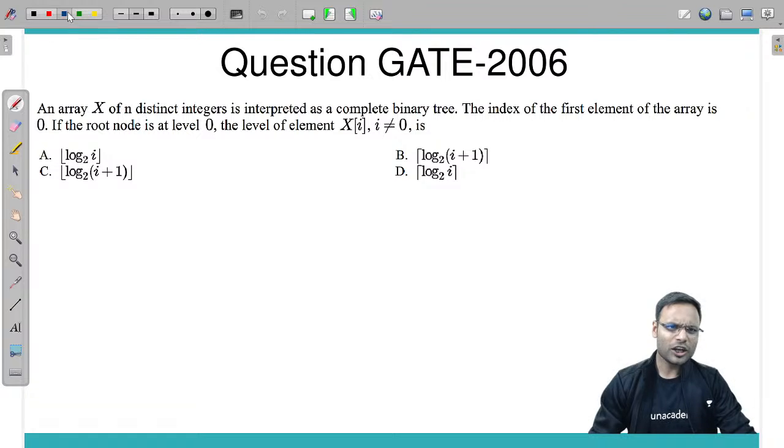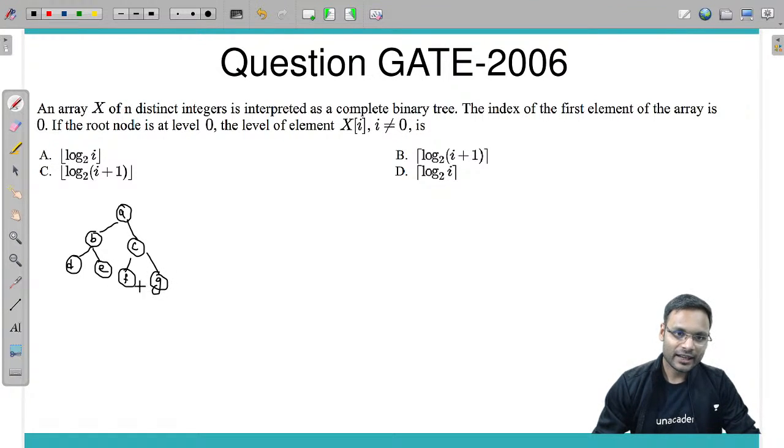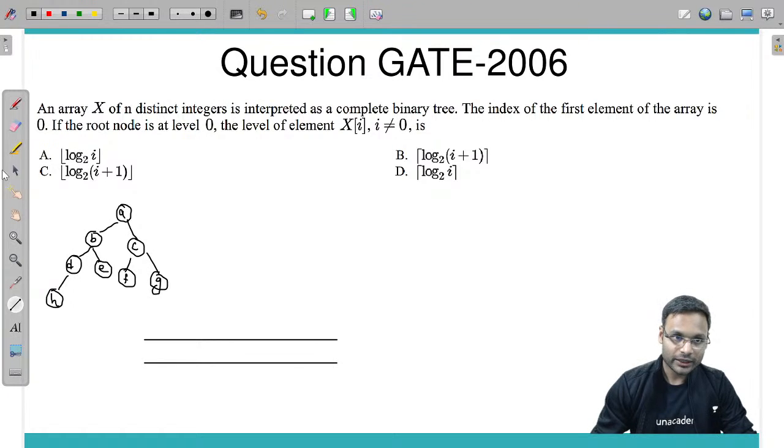Fine. So let's take the same example. We write the same example again here: A, B, C, D, E, F, G, H. Now the array representation of the same tree.